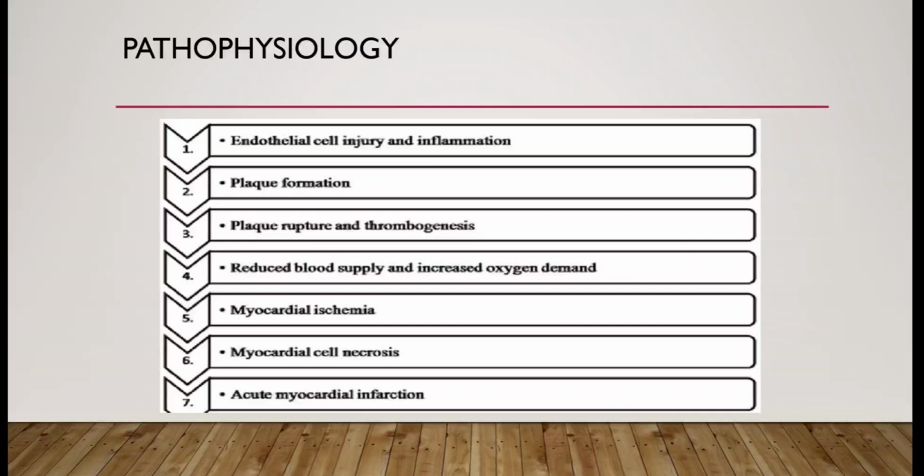Next we are going to discuss the pathophysiology. When excessive cholesterol leads to the atherosclerotic process, the first step is the accumulation of subendothelial lipid. This is called fatty streak formation, which can cause endothelial cell injury and inflammation. LDL is the major atherogenic lipid which undergoes oxidation, and it is cytotoxic, which causes plaque formation.